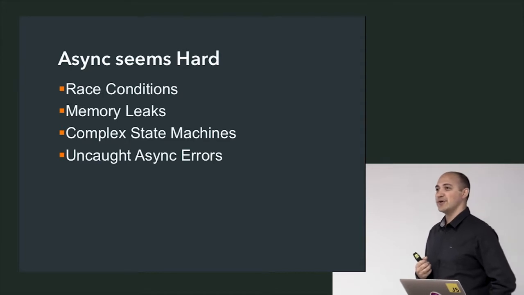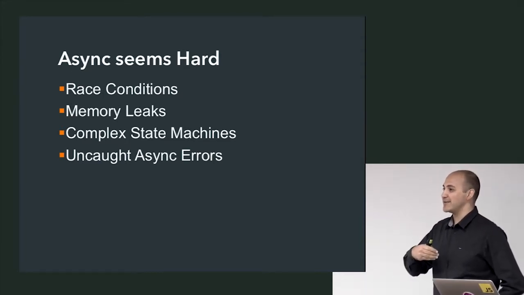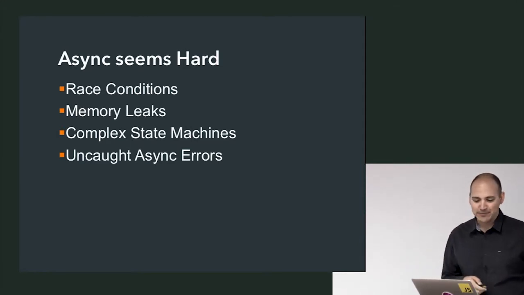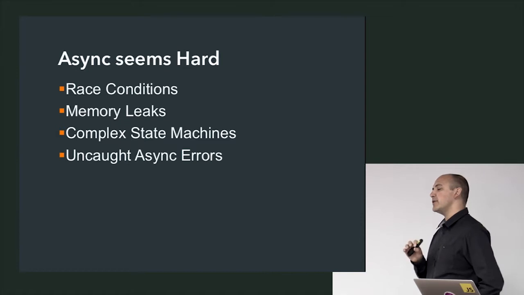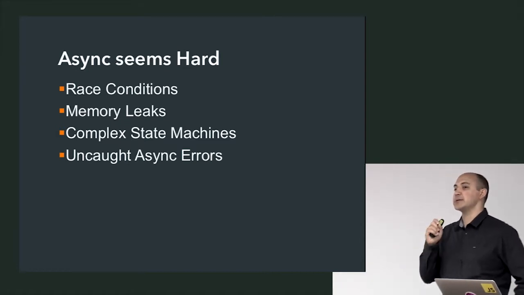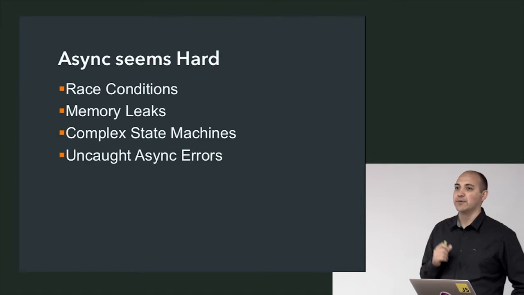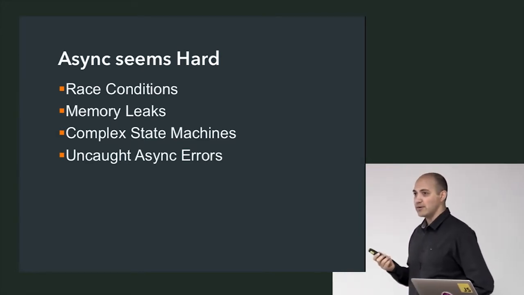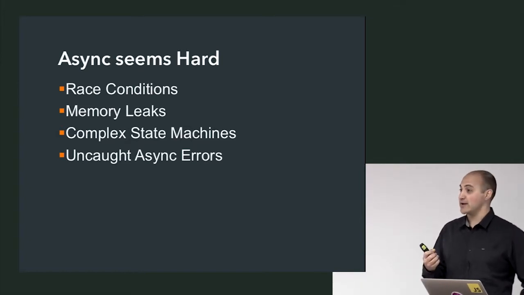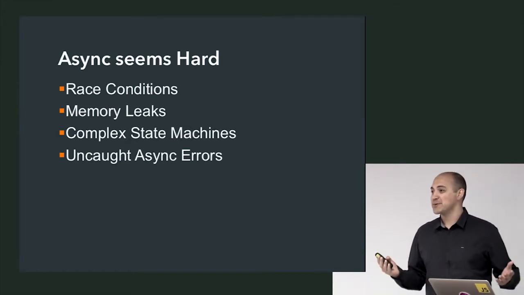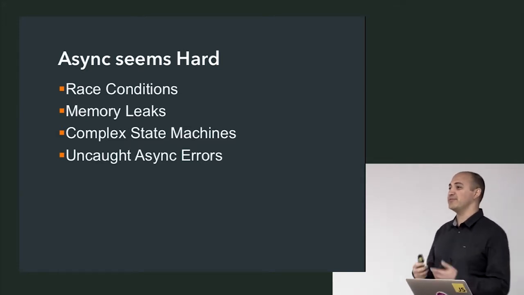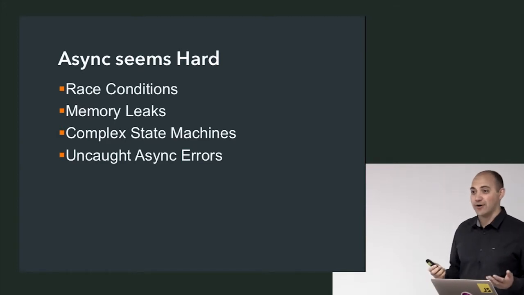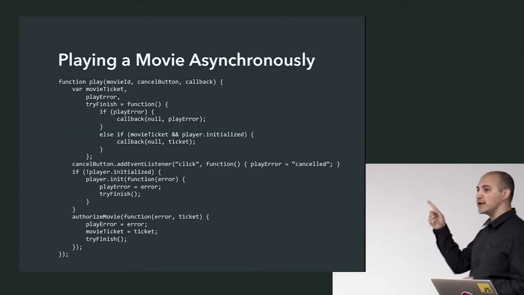Memory leaks. Anybody ever hooked up to a DOM event before and then forgotten to unhook their event? And if the app runs for long enough, you slowly start to see the memory go away. Complex state machines. This is one that I don't think as many JavaScript developers think explicitly about, but this is actually the source of a tremendous amount of complexity when you start building asynchronous programs. And uncaught asynchronous errors. How do you deal with error handling? I mean, in JavaScript, we've got try-catch for synchronous errors, but as soon as we start doing asynchronous programming, try-catch doesn't help us at all. And so JavaScript provides no facilities to deal with asynchronous error handling. And so if you find it hard, you're not crazy. It is hard, right?